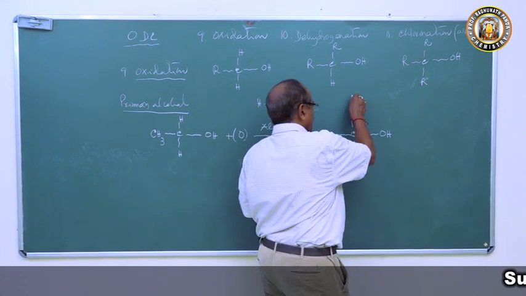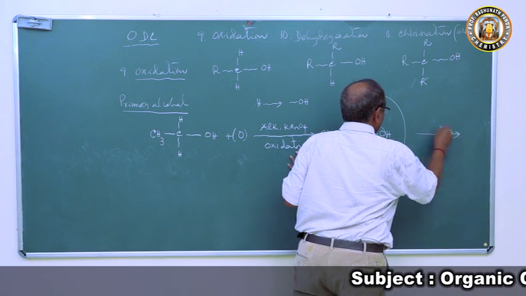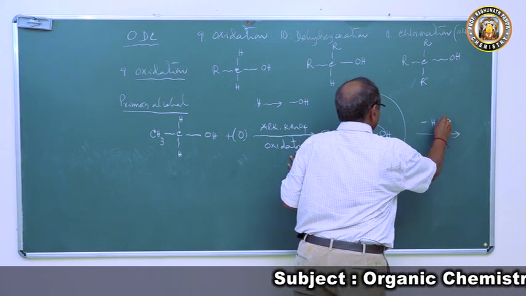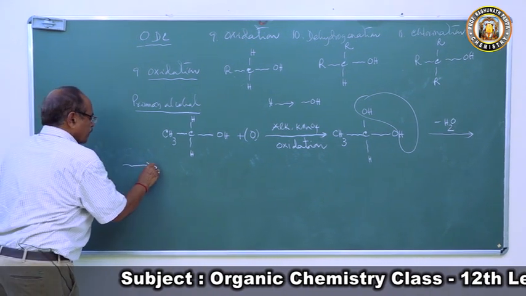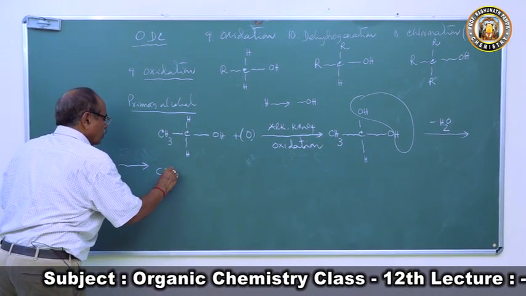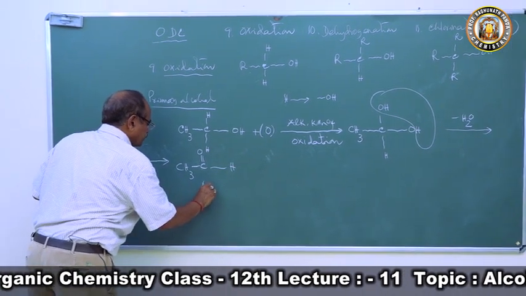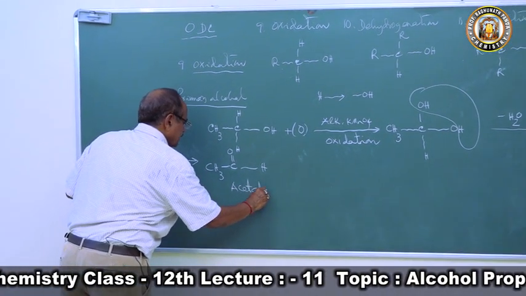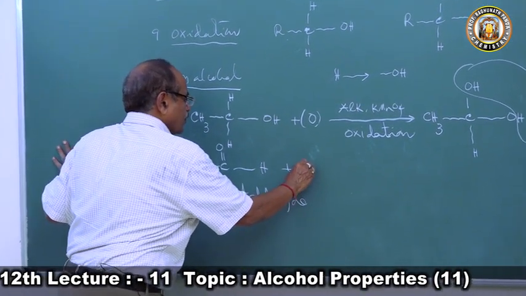So it will lose a molecule of water and form CH3CHO. This is acetaldehyde, and a water molecule is formed.